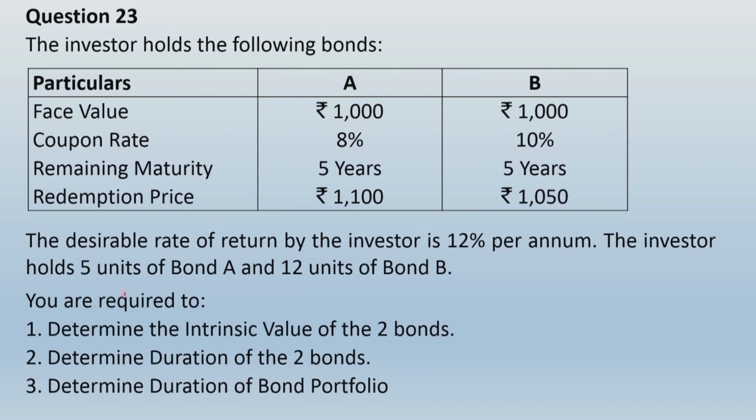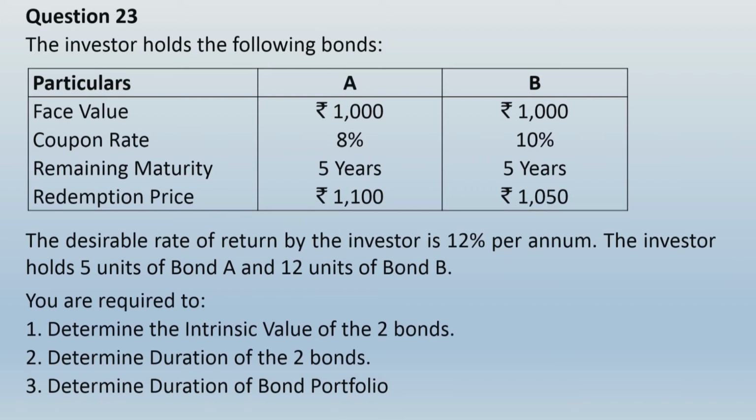And keep one thing in your mind, that this time it is not a single unit of the two bonds that the investor is holding. The kind of question we have seen in question 22, correct? The scenario we have seen in question 22, this is not like that. You are holding 5 units of bond A and 12 units of bond B. Consider this while determining the weights of the two bonds, otherwise you will commit an error.